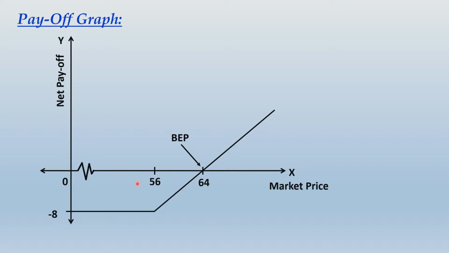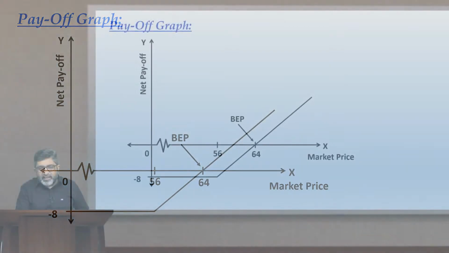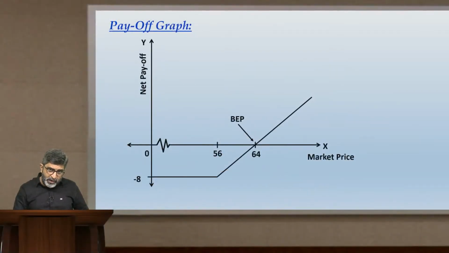Up to 56 as market price, you will be definitely incurring a loss. At 56, you will still incur loss. When the market price starts going beyond 56, you start having reduced loss. When it is 64, you arrive at break even, and thereafter if the market price is rising up, you go on making profits, and there is no limit to such profit that you can make.